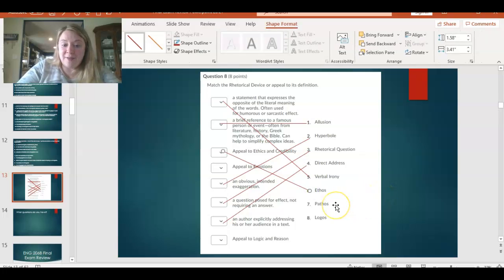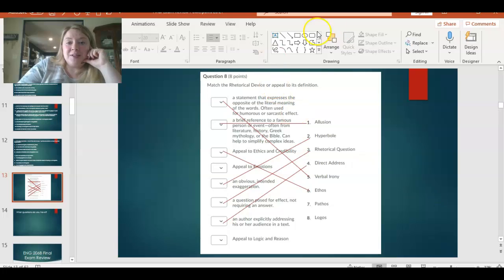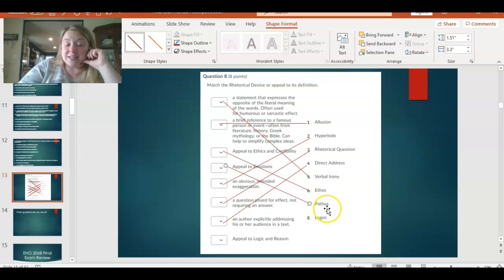Next up, we have pathos. So is pathos an appeal to logic and reason or an appeal to emotions? Those are the options that we have left. So if you said that pathos is an appeal to emotions, you are correct. So that path, P-A-T-H, in pathos kind of sounds like sympathy. Sympathy also has a P-A-T-H in it, and feeling sympathetic towards someone means that you sympathize with their emotions. So that's how you can remember pathos goes with emotions. So it's an emotional appeal.